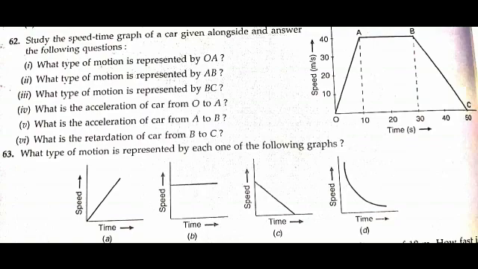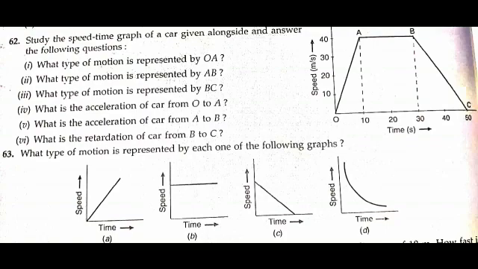So we have here: study the speed time graph of a car given alongside and answer the following questions. So here in the first we have a speed time graph. Subtopic 1, what type of motion is represented by OA? So observe the diagram carefully. We are supposed to answer what type of motion is represented by OA.